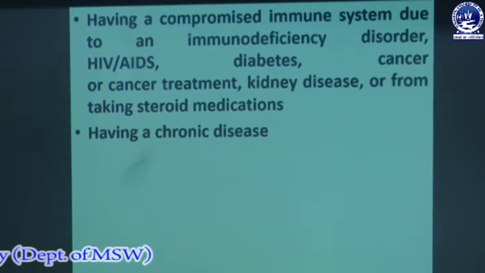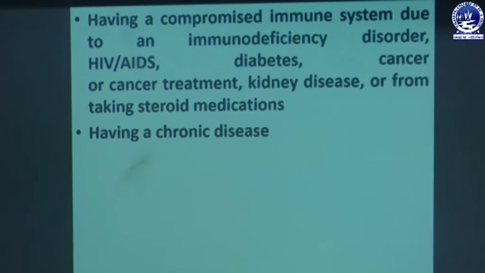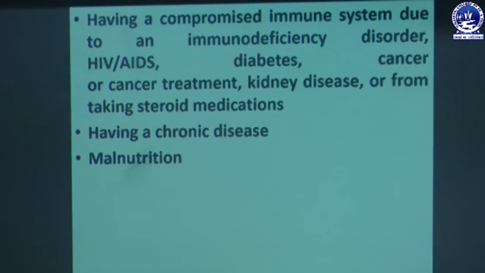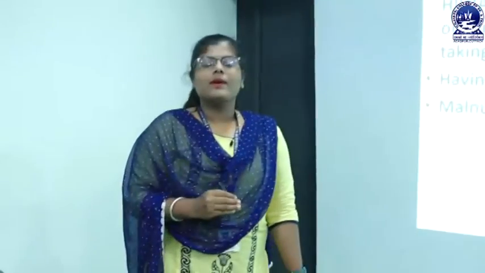Having a chronic disease, some persons have risk factors due to chronic disease also. And malnutrition: when some persons are not taking proper nutritious food, they suffer from malnutrition, because some persons are not taking proper vegetables, fruits, eggs and meat. We have to take proper nutrition, like protein, calories, minerals and vitamins.